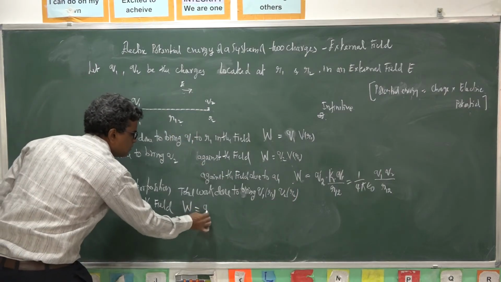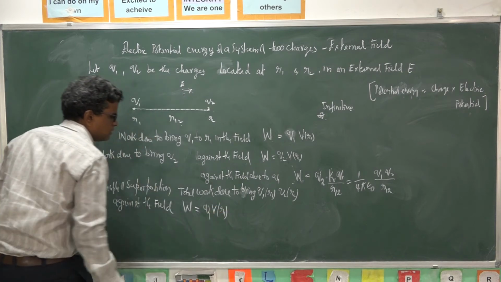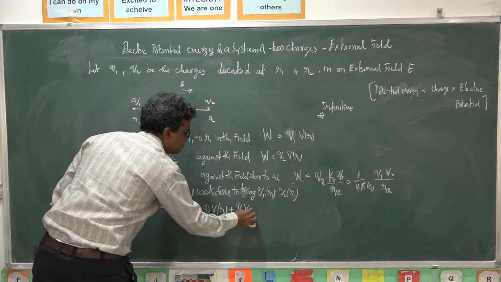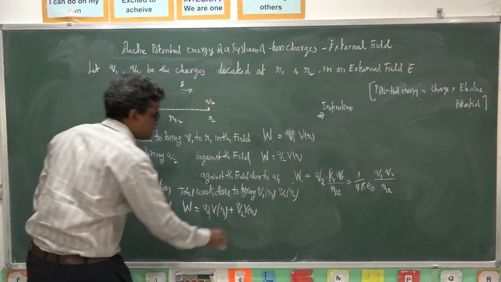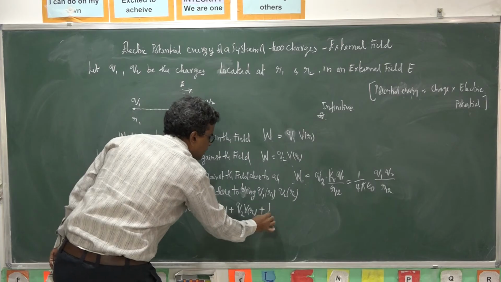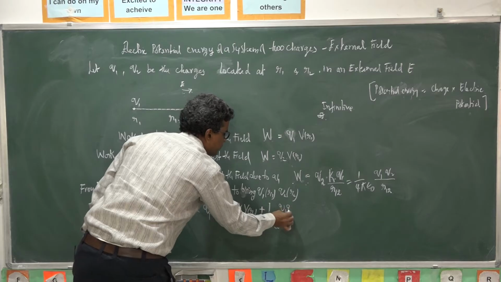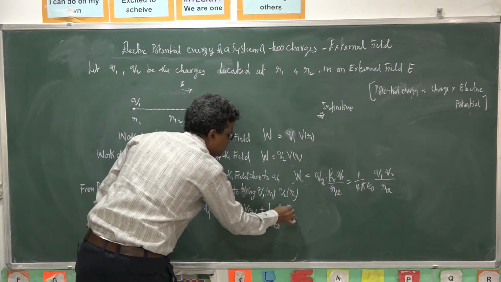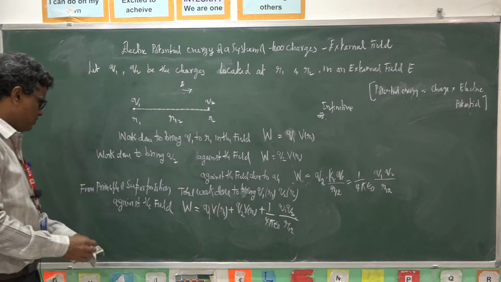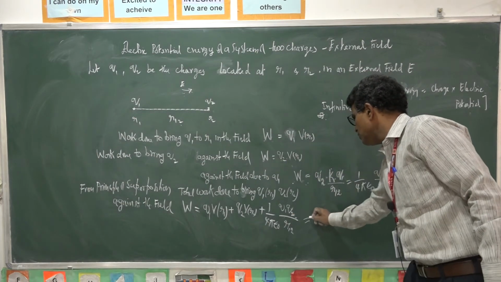So that is Q1 V at R1 plus Q2 V at R2 plus this work done, that is 1 by 4 pi epsilon naught Q1 Q2 by R12. So this work done is stored in the form of potential energy.